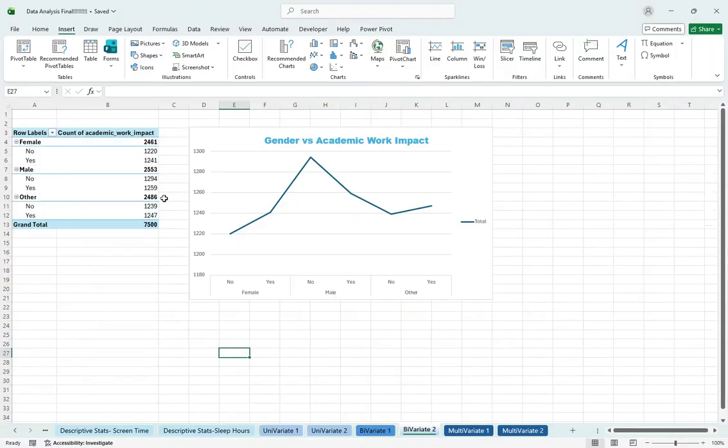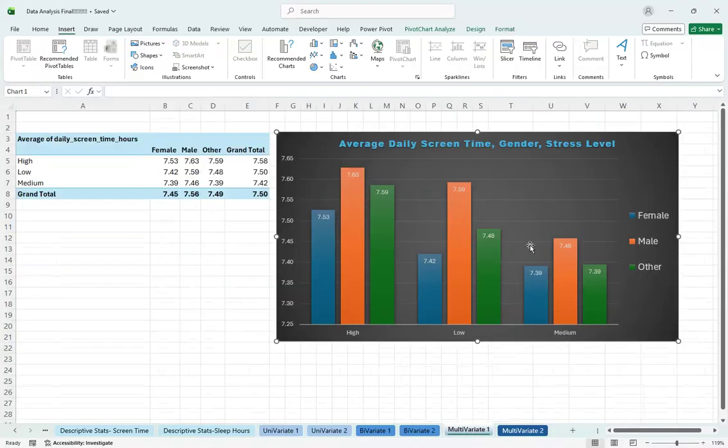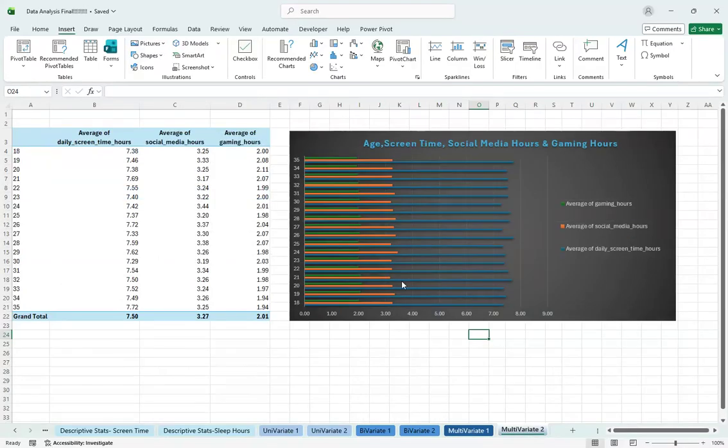They're a very helpful tool, and I recommend that if you have a large data set that you're analyzing, use pivot tables because it's very interesting to see. You can play around with them and place different things in different categories, and I had to do that a few times. With my second multivariate analysis, this one right here on the screen, I had to play around with it a lot, adjusting different factors and data sets to see which would be good at comparing and really bring that visual to life.